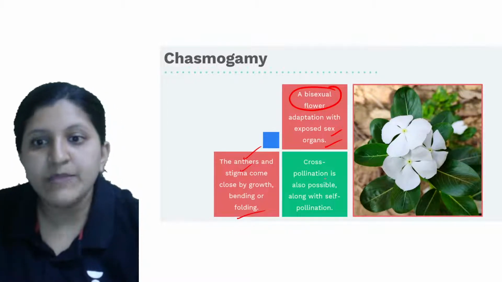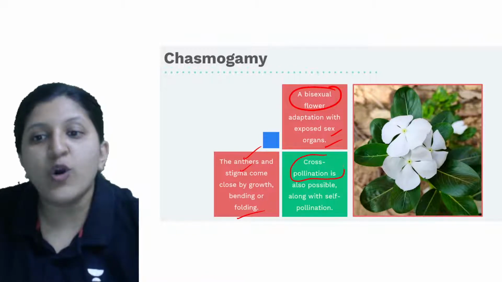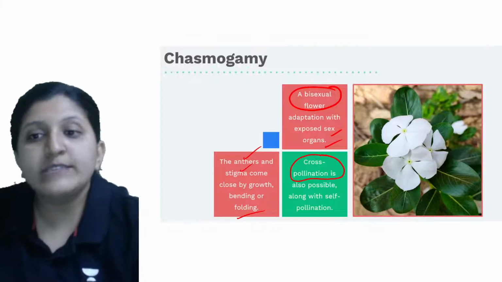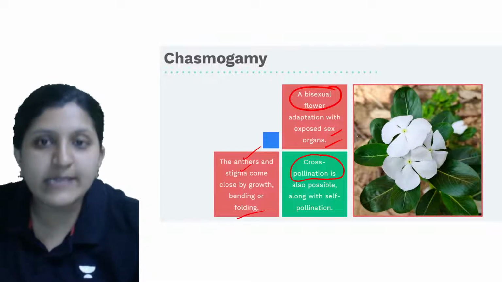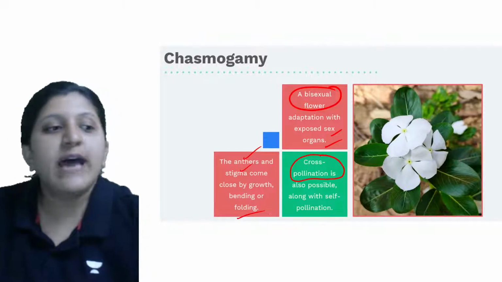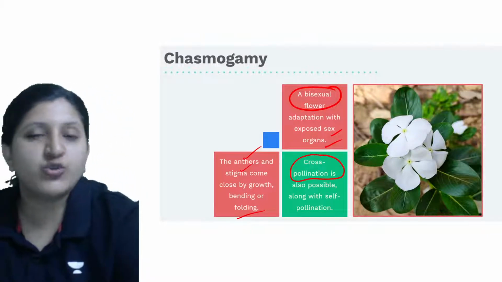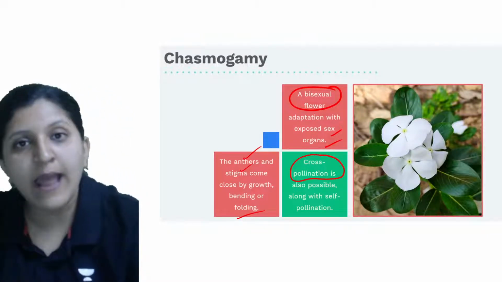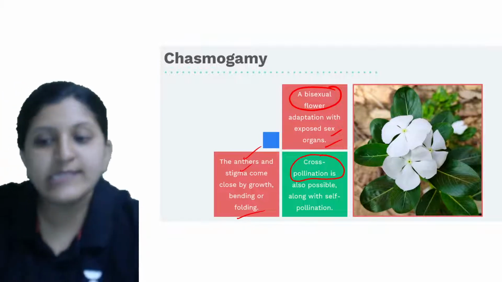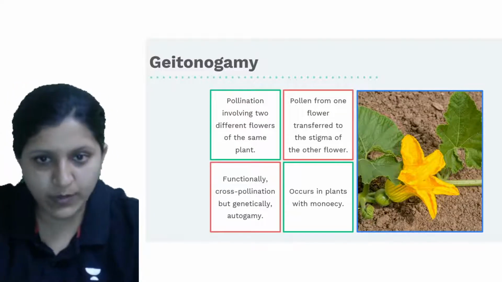Cross-pollination is also possible because this is an open flower, that means the stigma is exposed, so that the pollen grains can reach through the wind, or through the water if it is an aquatic plant. They can also reach through insects because it is an attractive one. So both cases are possible.